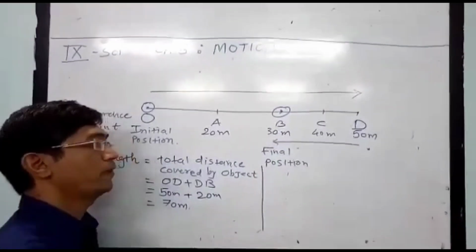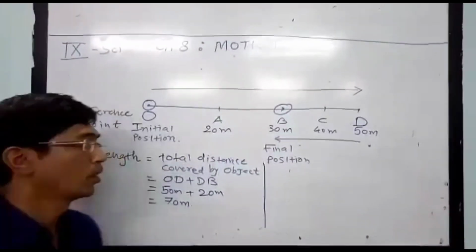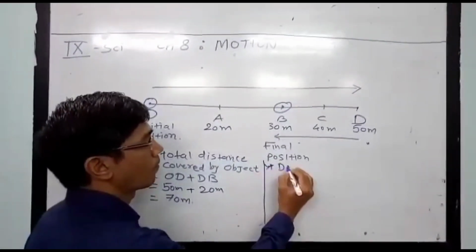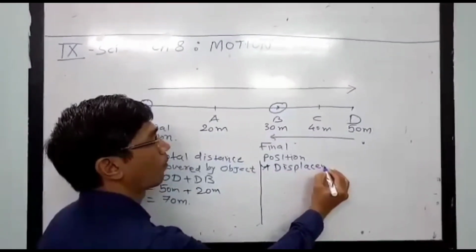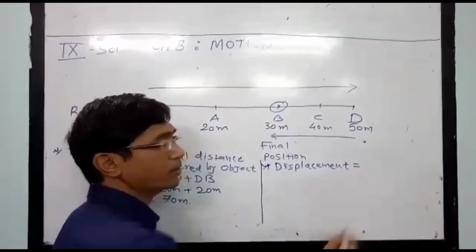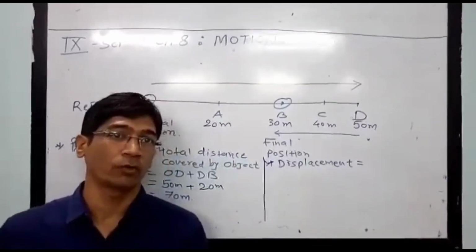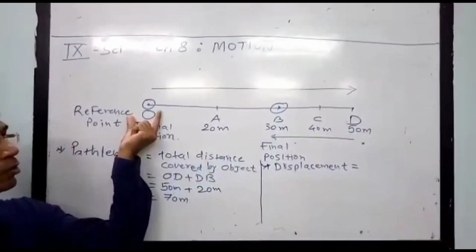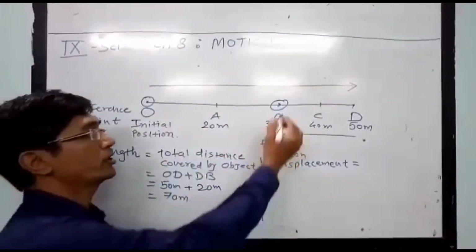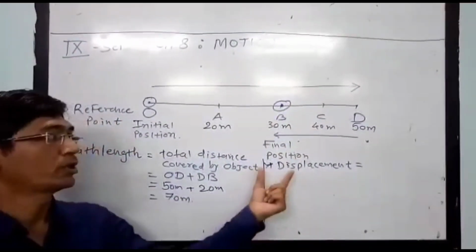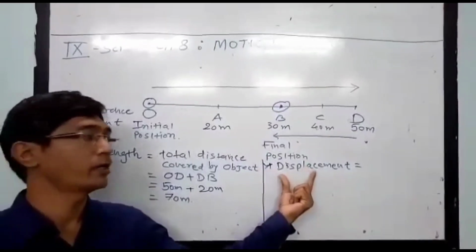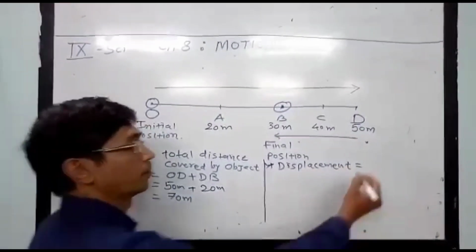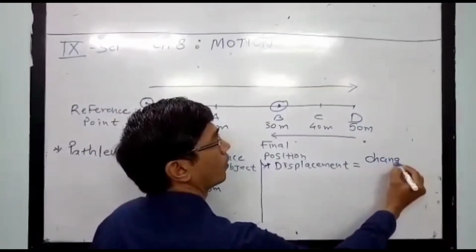In this way we get the path length as the total distance covered by the object. The other quantity we take is displacement. What is displacement? Displacement is the change in position of the object. Here we take the initial position as the origin O and the final position B. The change of position is the final position minus the initial position.